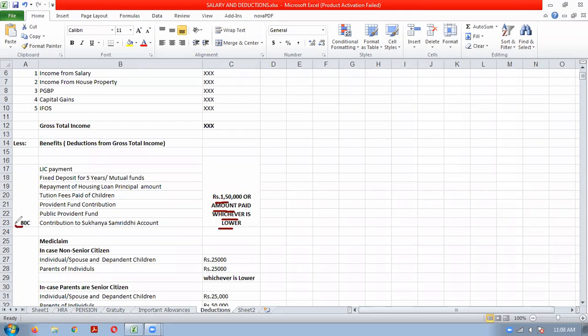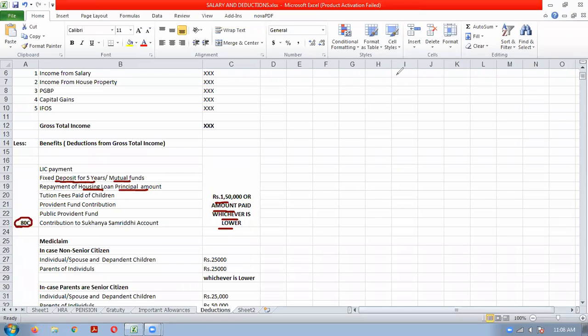So 80C is basically an investment-based deduction for encouraging investments, in mutual funds, fixed deposit for 5 years, or purchasing a home. If you are repaying the housing loan principal amount, that deduction you will also get.